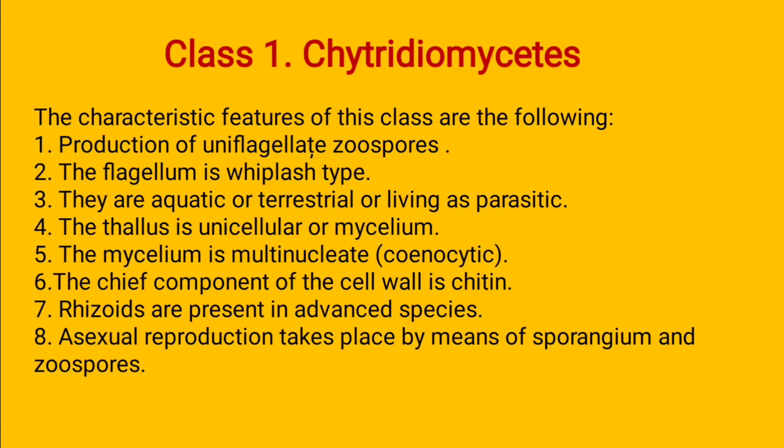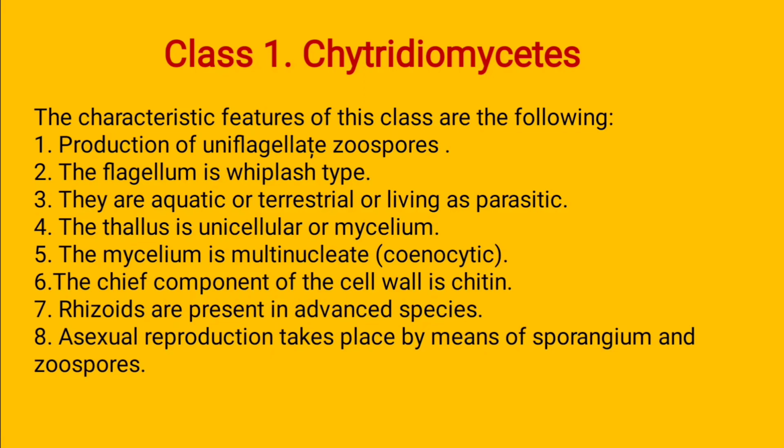The flagellum is of the whiplash type. It means the surface is smooth, and no hairy structures are present. They occur mostly in aquatic or terrestrial habitats, or live as parasites. Most of these fungi are aquatic, meaning they form in water; terrestrial means on land; and they live as parasites because they are dependent on another organism.